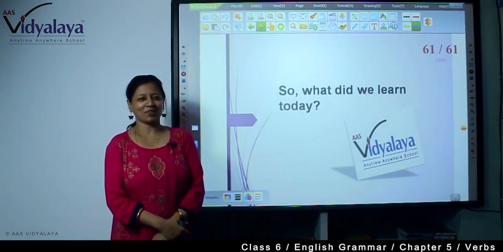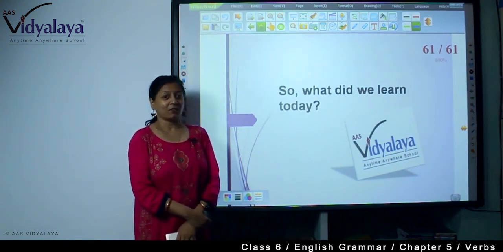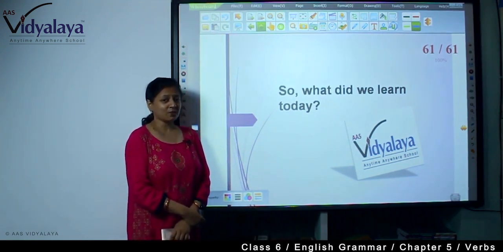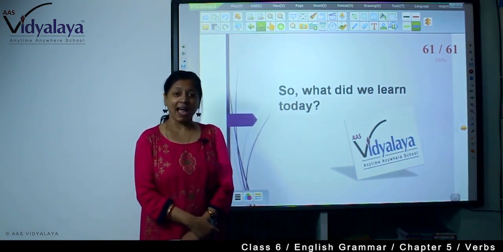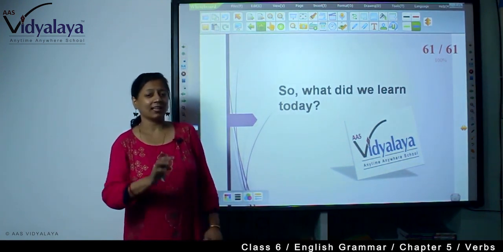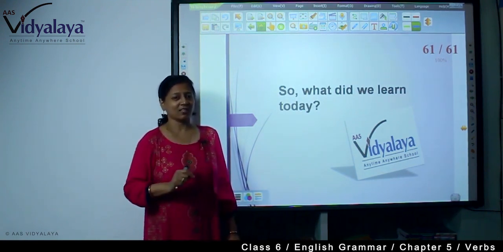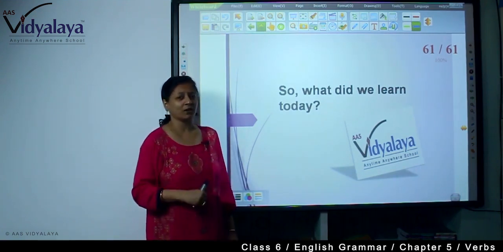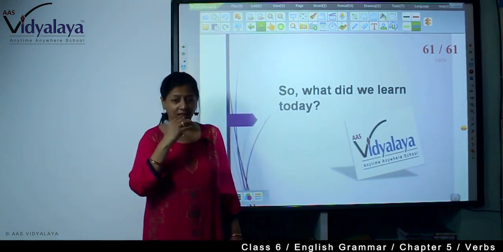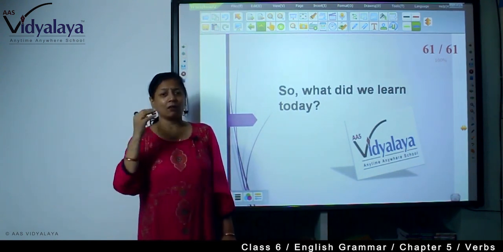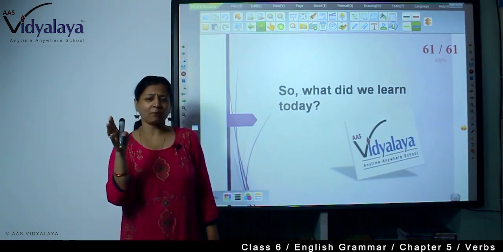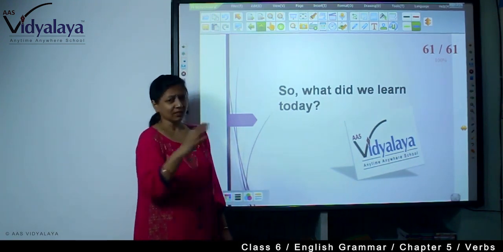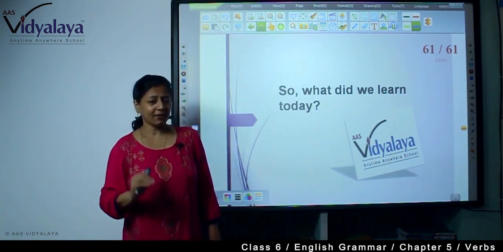What have we learned today? We have learned phrasal verbs. We have also learned that these multi-word verbs are of three types: prepositional, phrasal and phrasal prepositional, and they all come under the name phrasal verb. So I have given you the idea, the detail of each of the verbs. Go through this slide, learn it, practice it. You have in your grammar book many phrasal verbs. Learn them and try to use them in your daily writing.